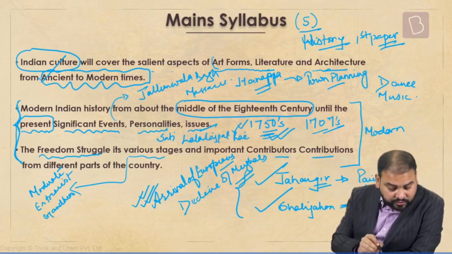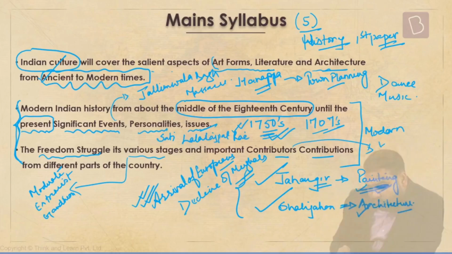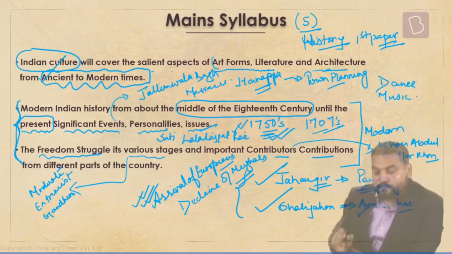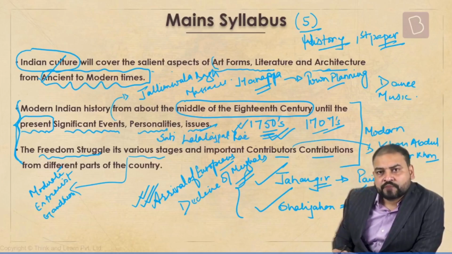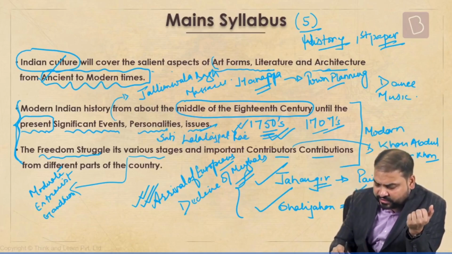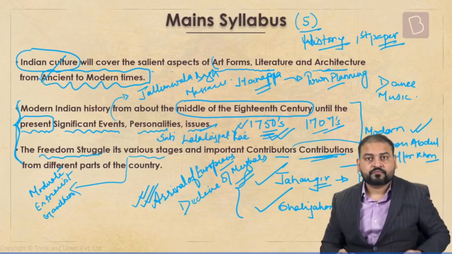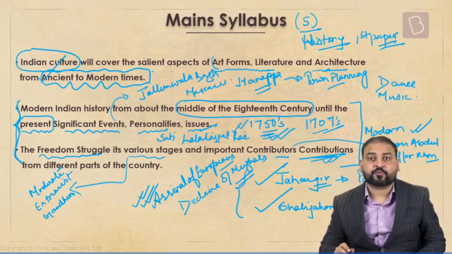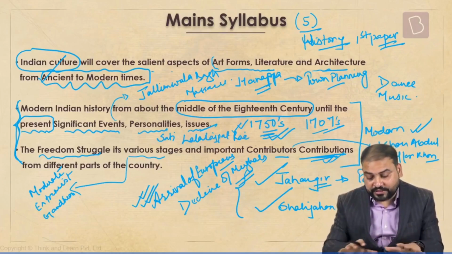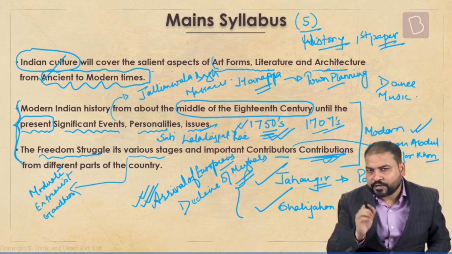Important contributors, contributions from different parts of the country. So, let me name one great man, Khan Abdul Ghaffar Khan from the Northwest Frontier Province, involved in the Khudai Khidmatgar, Red Shirt movement. Such a great man. We will study about him. We'll look into their contributions. What all have they contributed at this point of time? All this will be studied under this particular syllabus of modern. Though I'll come to modern again.